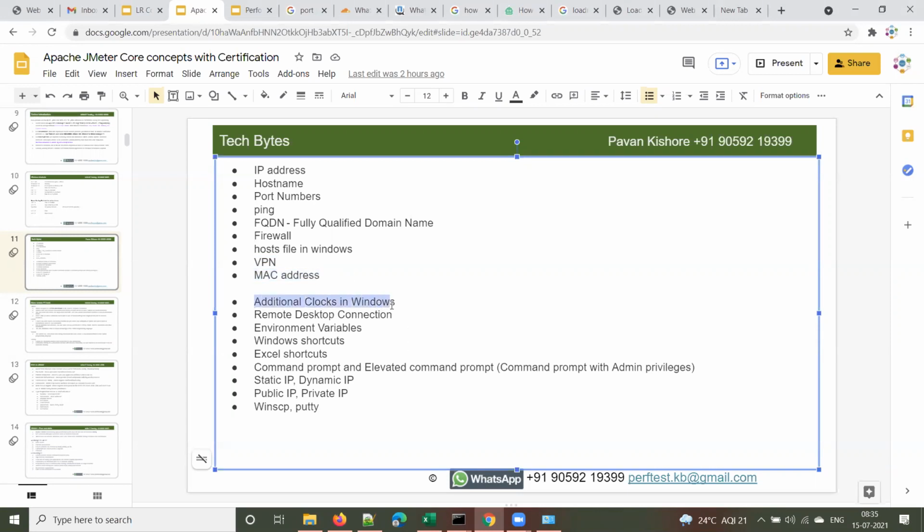One more thing that you can use, or that you require to know, is additional clocks in the Windows operating system. By default, you will have one clock in your own time zone. Let me explain why we need to add additional clocks. Suppose your team is in the US, or your application servers are.